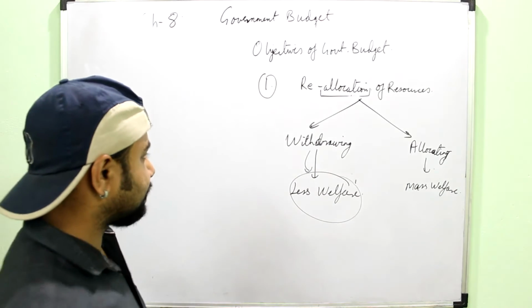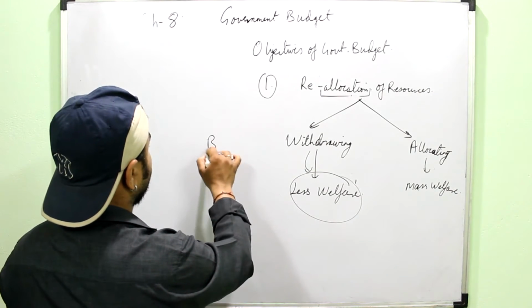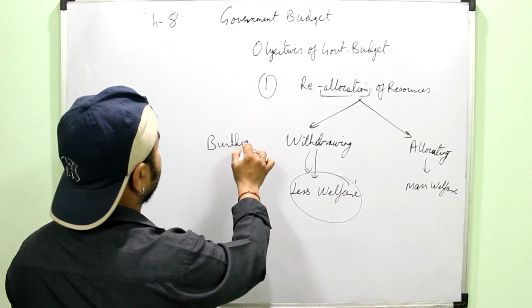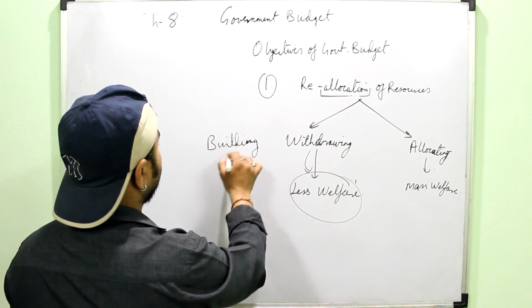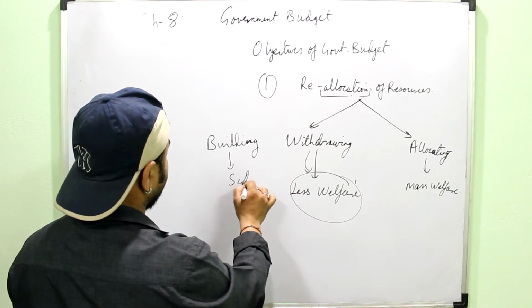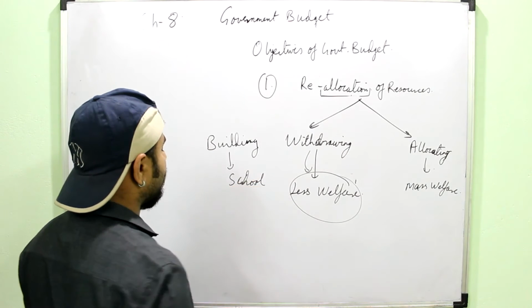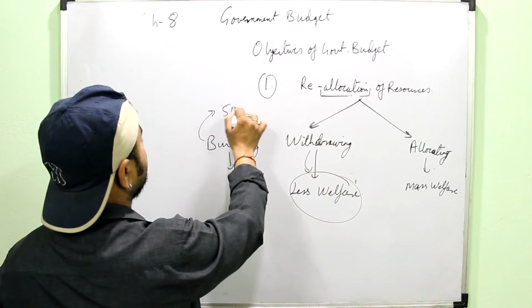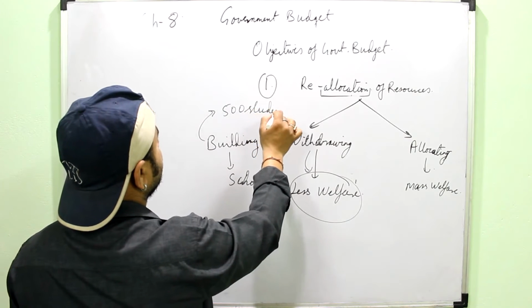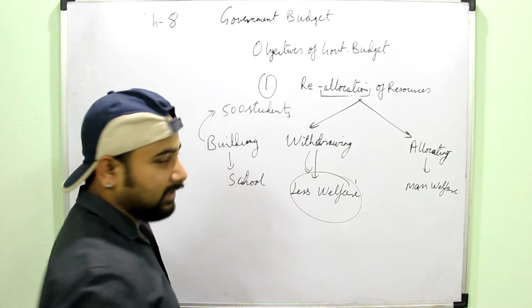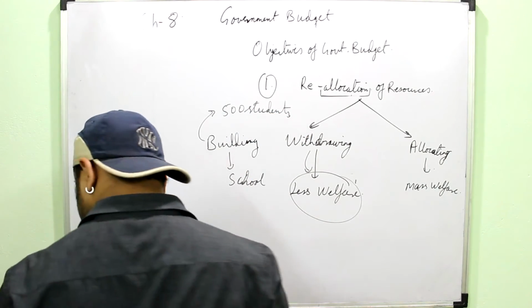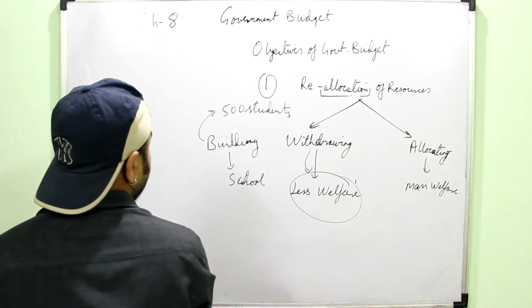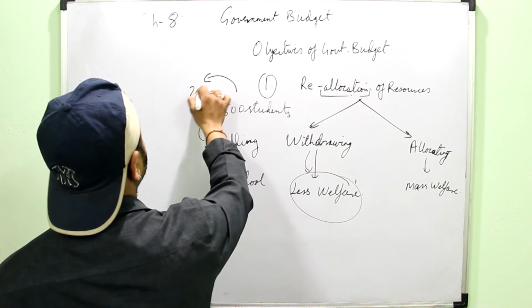For example, suppose there is a building in a village area in which the government is running a school, say with a capacity of 500 students. But even after working for a long time to increase its strength, the strength of the school is only 200.